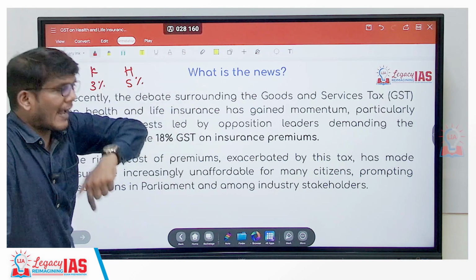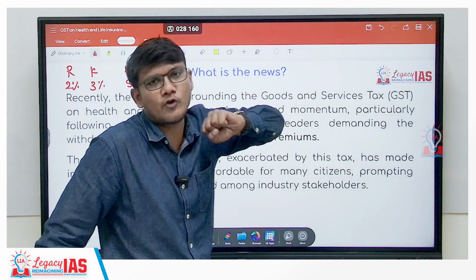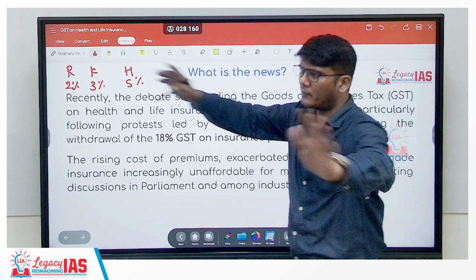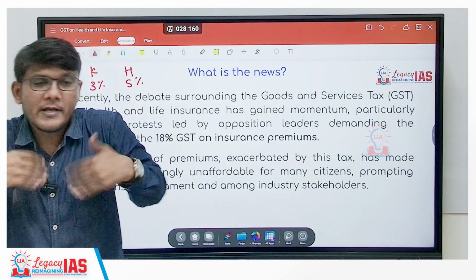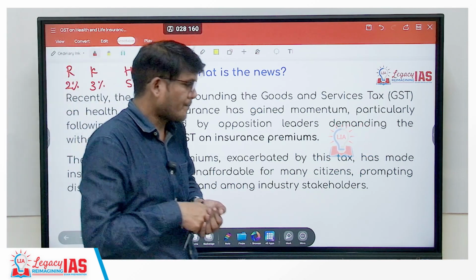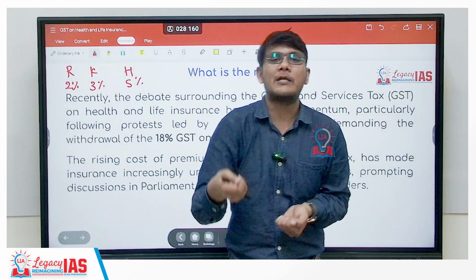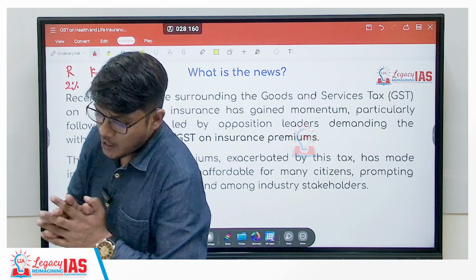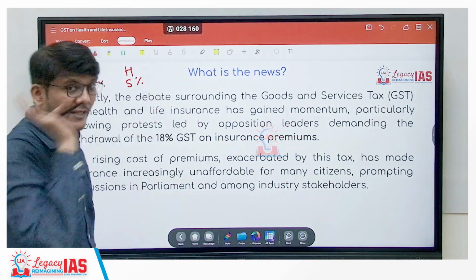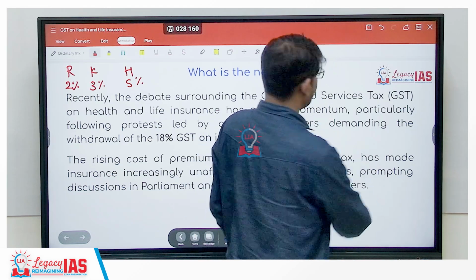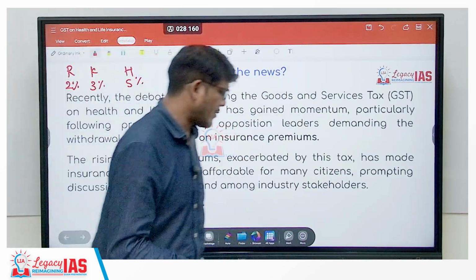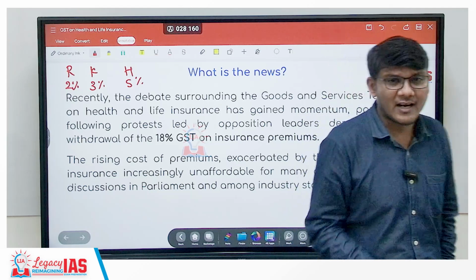When it comes to life insurance and health insurance, this can be for farmers as well, and it is for everyone in the country. Here also, if the penetration is low, ideally you should encourage or facilitate people to take it up. How could you do that? By bringing in various schemes, and the government has done that also. Government has brought various schemes, such as the Pradhan Mantri Suraksha Bima Yojana and other life insurance schemes.